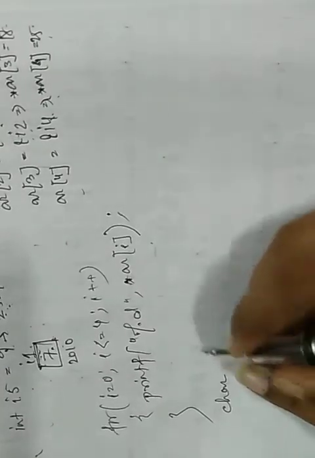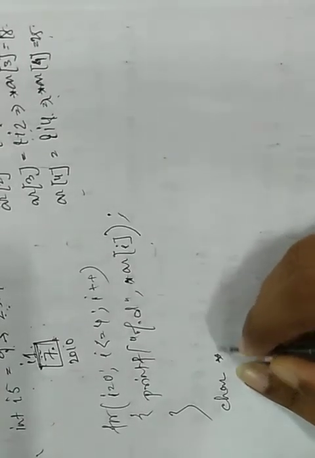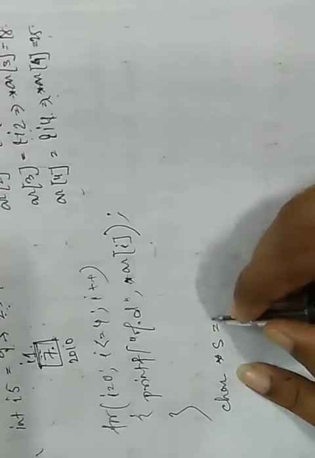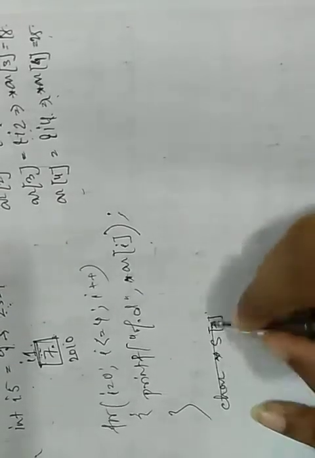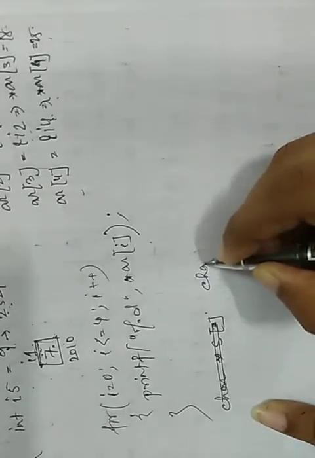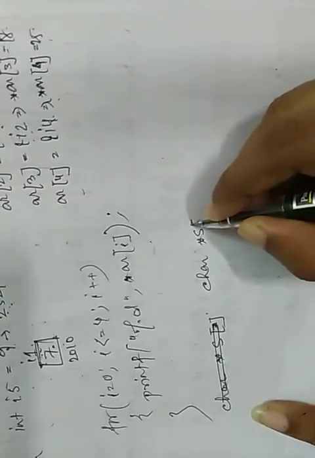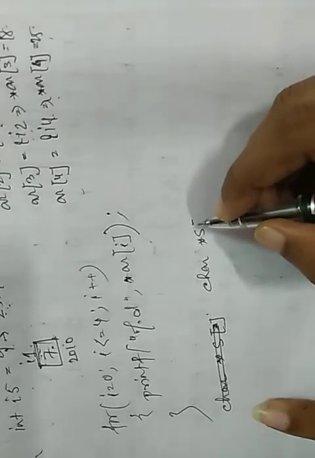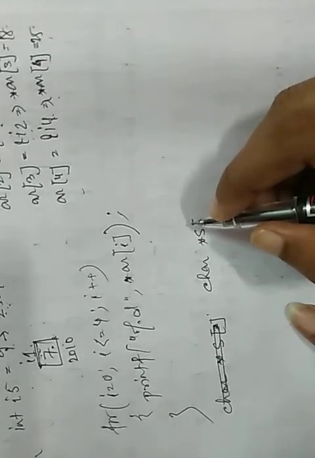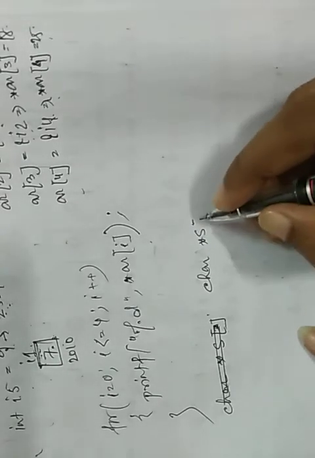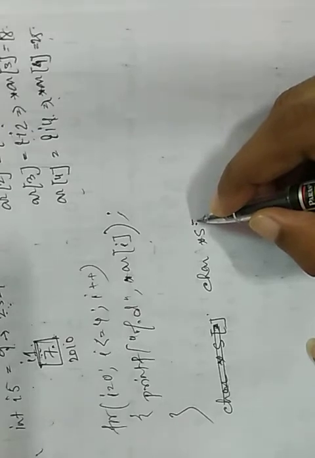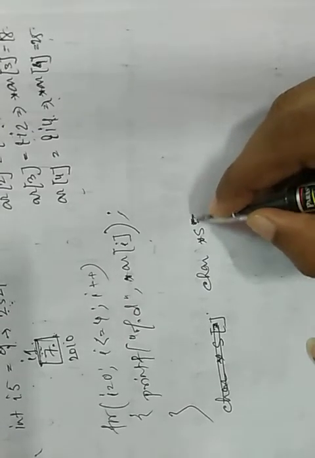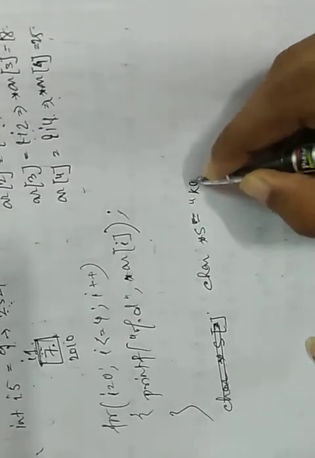We can declare one string like this way, char star s equals Kolkata.